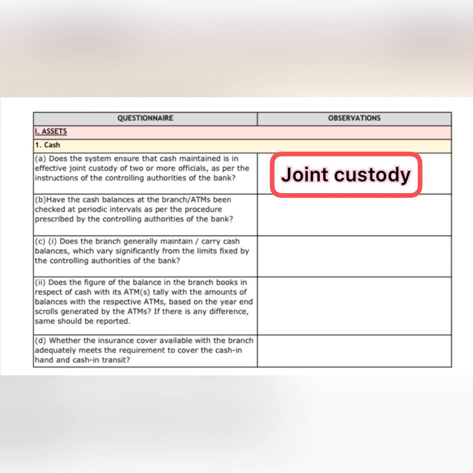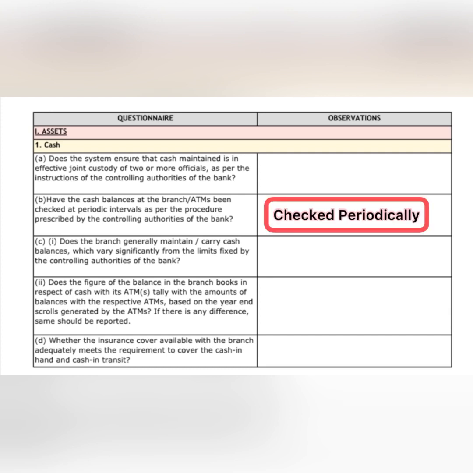But what if the bank officials make sure that the signatures are there prior to bank audit? Then how to cross check this? अब इसे cross check करने के लिए हम उन officials के signatures same dates पर attendance register से check कर सकते हैं. That will give us a surety that cash was under the joint custody of 2 or more officials.